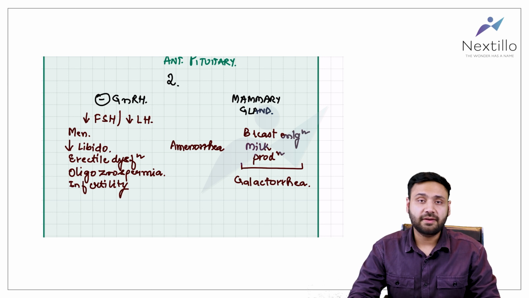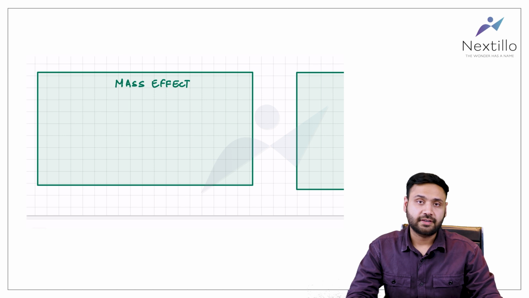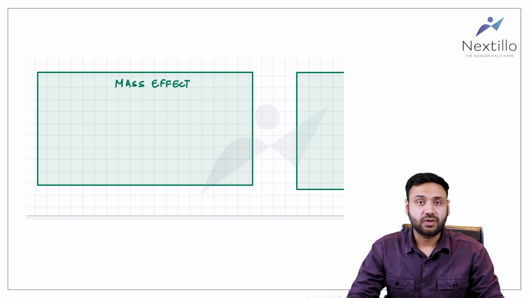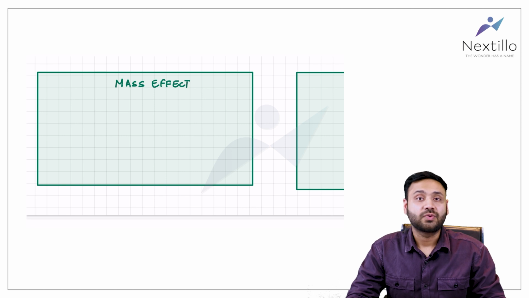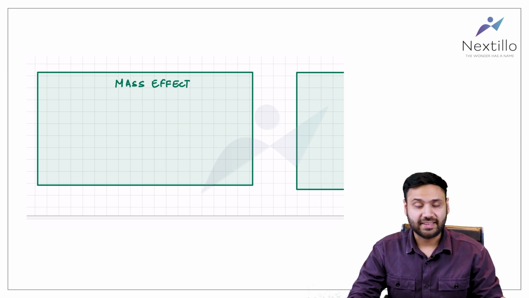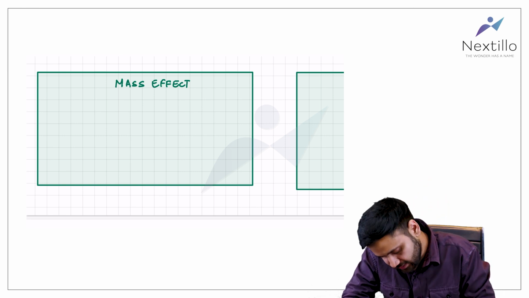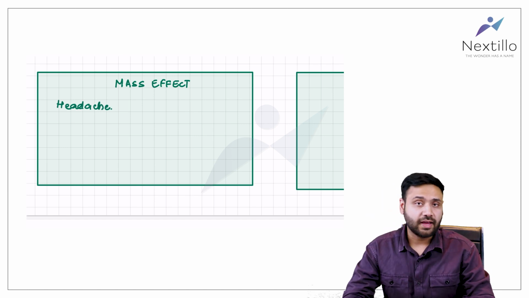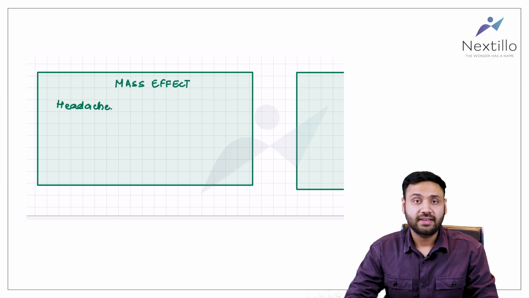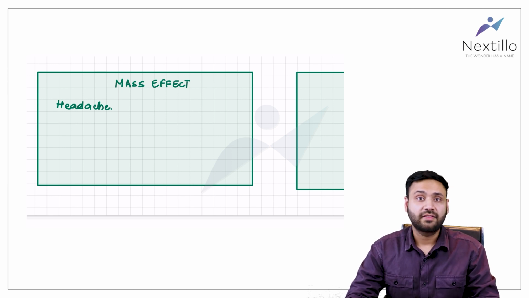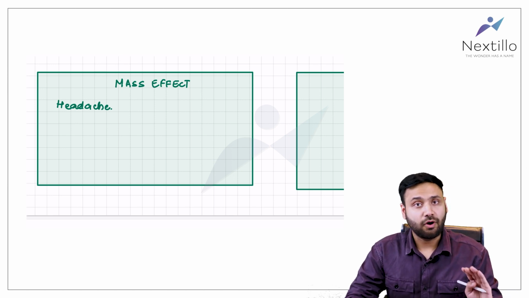Let's dive into what the mass effects of pituitary adenoma are. Because pituitary adenoma is a tumor inside a closed cavity, the pressure inside the cavity would rise with the growing mass, and it would cause headaches. And we know that as the anterior pituitary tumor grows, there is a relationship to the optic chiasm.